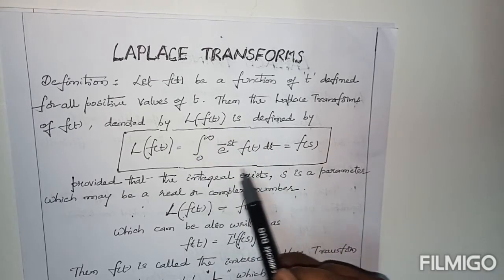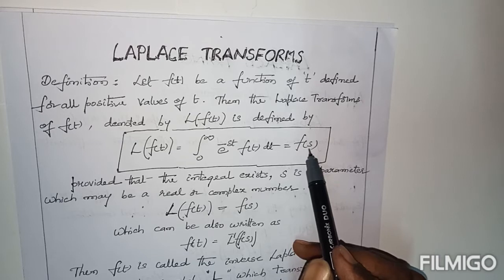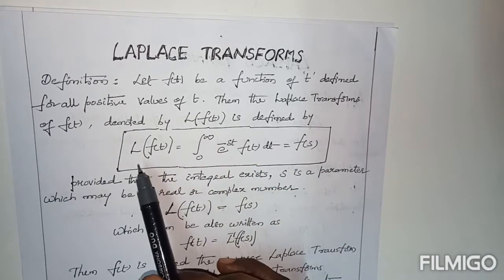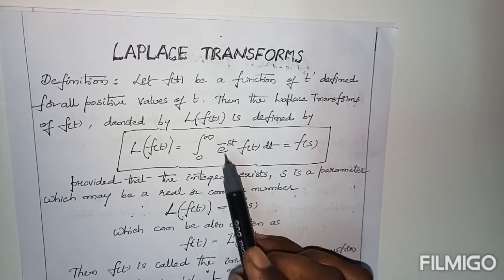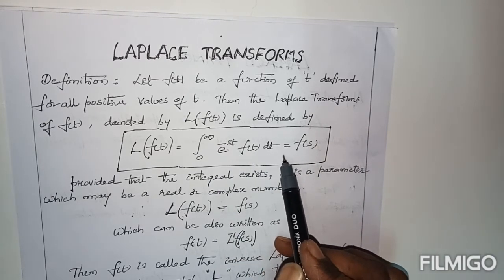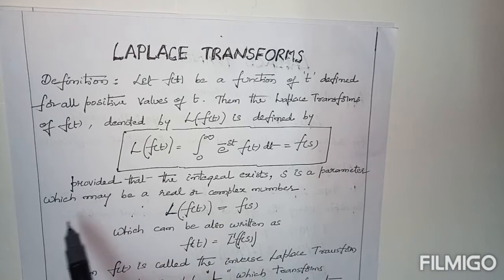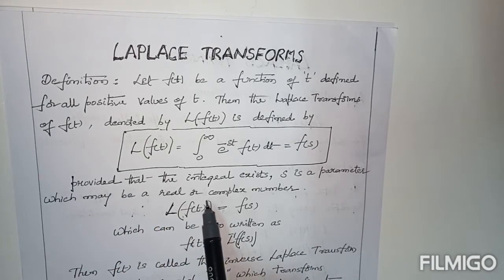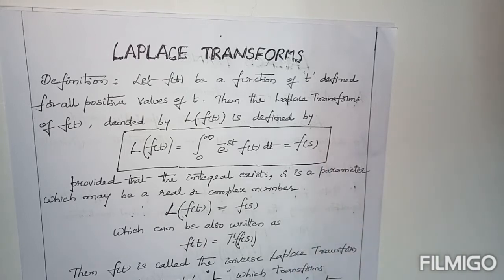By calculating this integral, the result is defined in terms of s, so that it is represented by F of s. Once again, L of f of t, the Laplace transform of f of t, is defined as integral 0 to infinity e power minus st f of t dt, which is represented by the symbol F of s, provided that the integral exists. S is a parameter which may be a real or complex number. Simply, the above definition is also written as L of f of t equal to F of s.